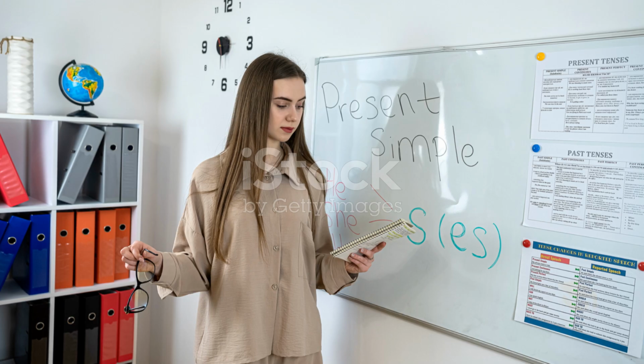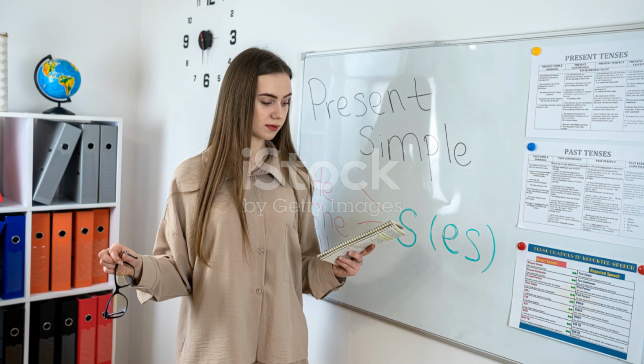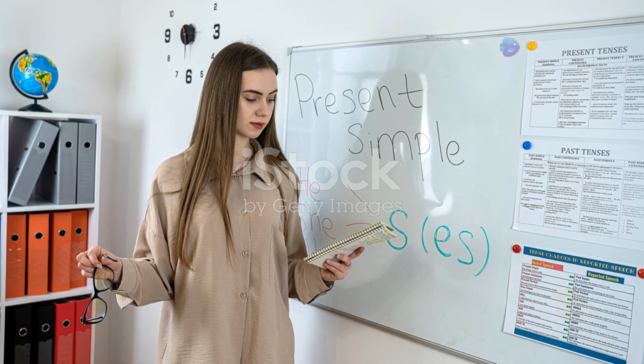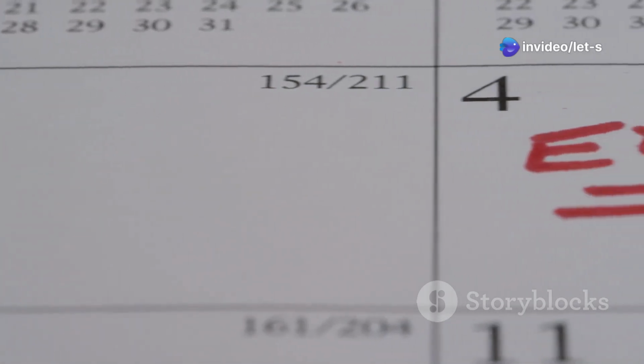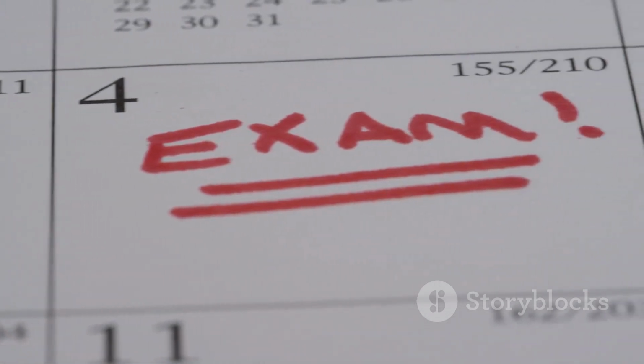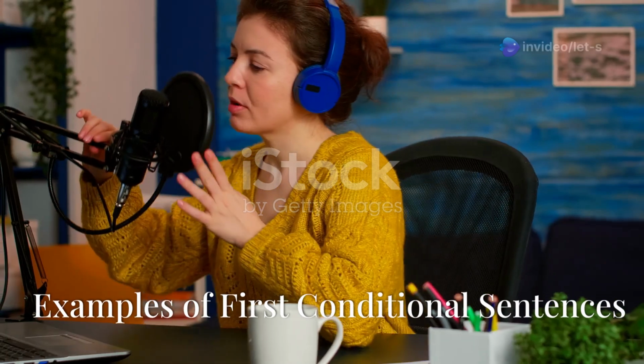Section 6. Structure of first conditional sentences. The structure of a first conditional sentence is also simple. If plus present simple, will plus base verb. Again, we use the present simple tense for the condition, but this time we use will plus base verb to express the future result. Remember, the will part indicates that the result is not guaranteed, just a possible outcome.